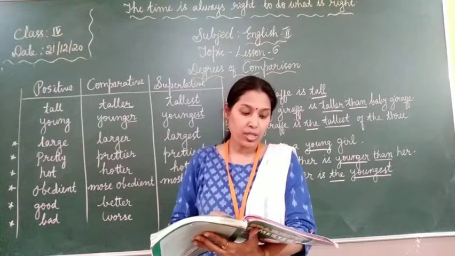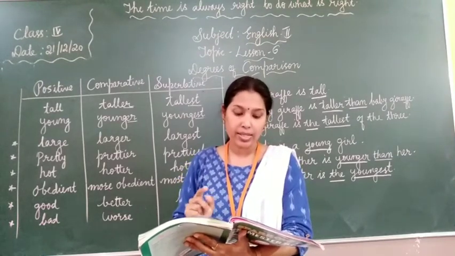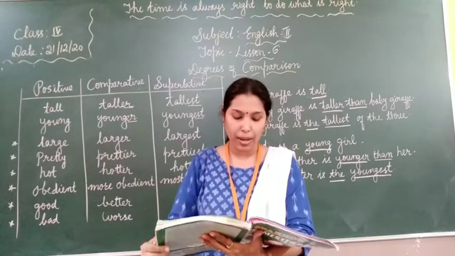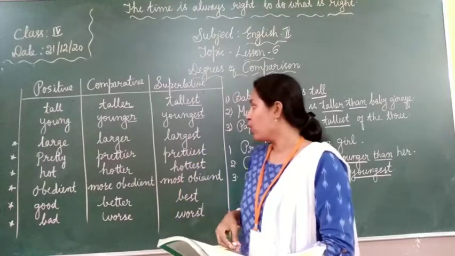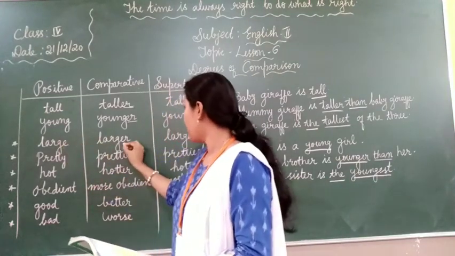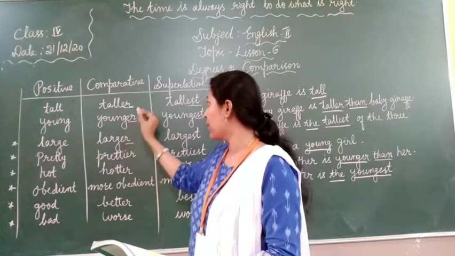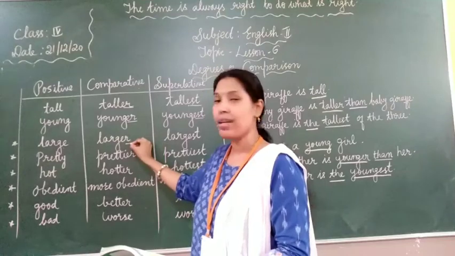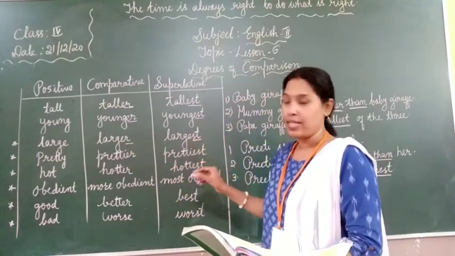Next, if the positive ends in E, then R and ST are added to form the comparative and the superlative respectively. So, if the adjective ends in E, then in comparative degree you just have to add R. Already E is there, no need to add ER, just add R. And for superlative degree, just add ST.